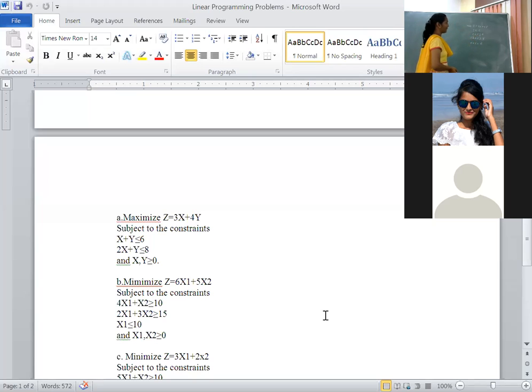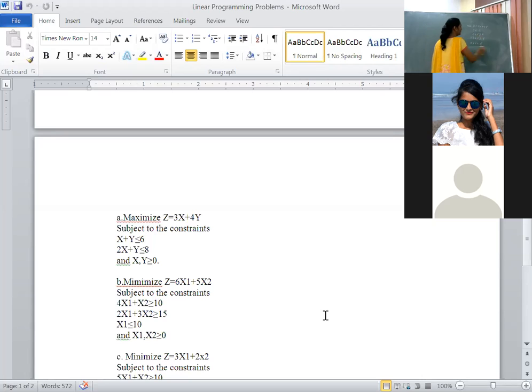In the simplex method, to make this inequality an equality, we add a slack variable called S1. In the graphical method, this is not applicable. Directly, less than or equal to is replaced with equal to. How do we equate it? By adding a slack variable. Right now it is not required.